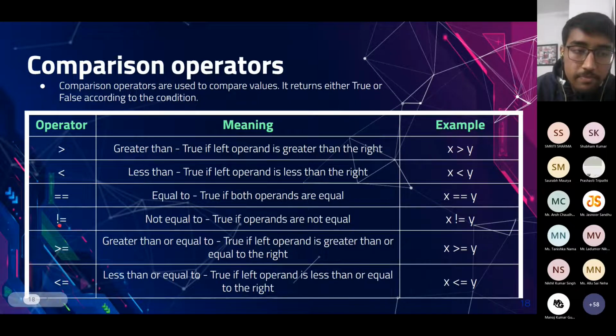Similarly, not equals to is the inverse of double equals to. So next is greater than or equals to and less than or equals to. These are the same as greater than and less than, just the equals to condition is also involved in it.